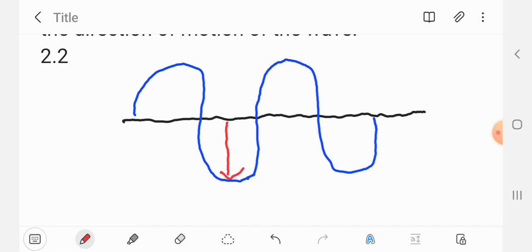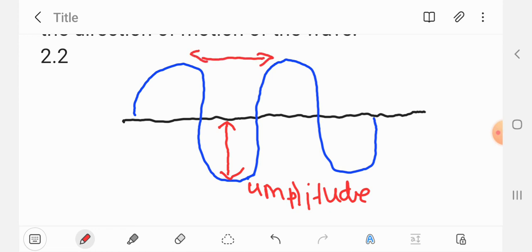this length here is what we call amplitude. That will be our amplitude, and then this is the wavelength. That will be our wavelength, and then we will say